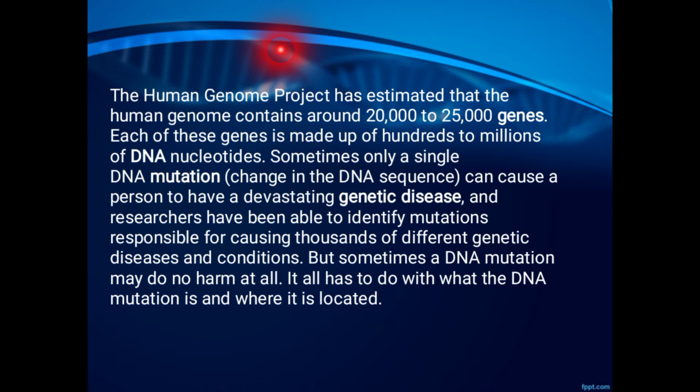During translation, every three RNA nucleotides codes for a single amino acid. This set of three nucleotides is called a codon, and different codons may code for the same amino acid. In the end, a sequence of DNA has been turned into a sequence of amino acids joined together in a long chain, which is called a protein.